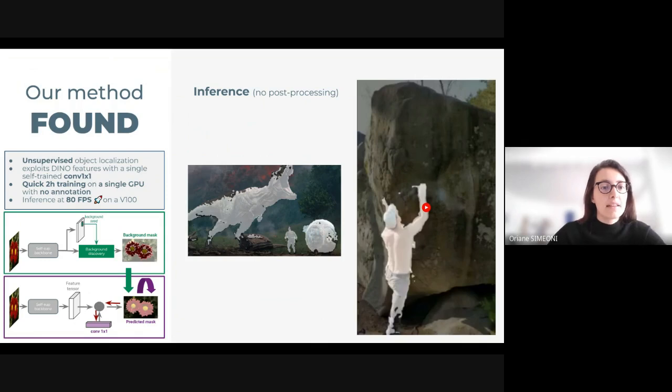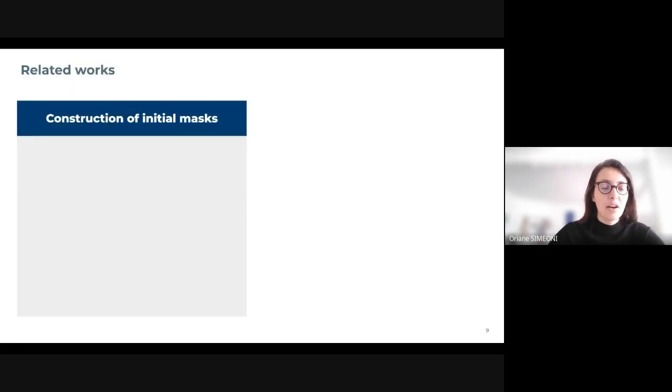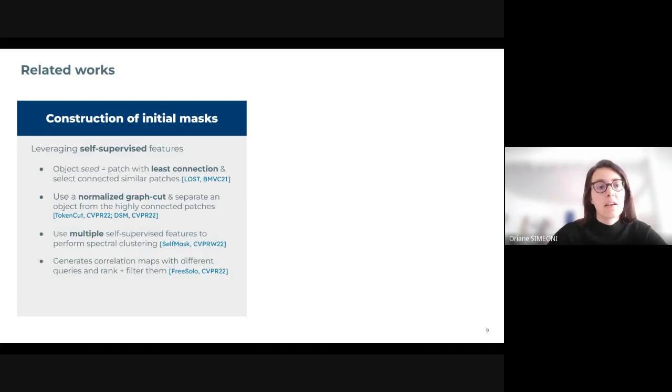So now let's get into details. Let's start with related works, and for a matter of time, I will only focus on methods leveraging self-supervised features. Let's start with LOST, one of our prior works, which uses patch similarities and finds the object seed, which is a patch with least connection to others in a similarity graph. All connected similar patches to the seed are considered as the object.